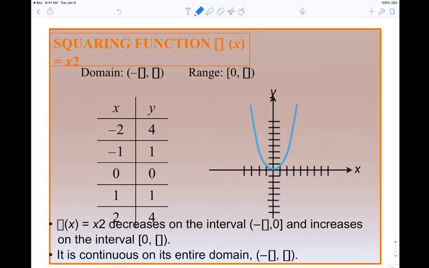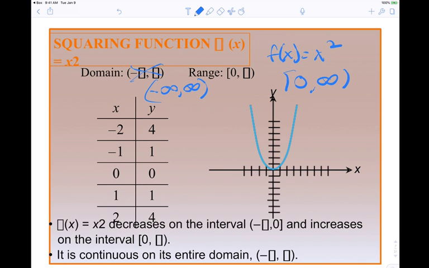So this is y equals x squared. So this is f of x equals x squared. What does this graph tell me about the domain, from the very left to the very right? Actually, we just did this one. Negative infinity to infinity, right? The range goes from 0 to infinity.